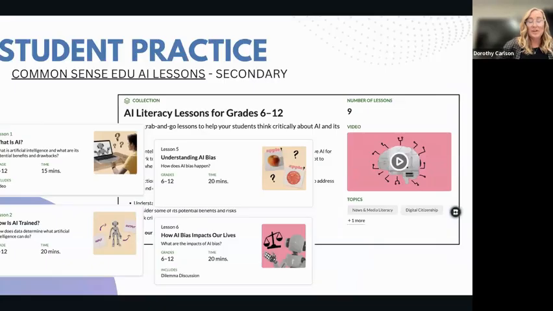If you choose to use Teachable Machine with your students, it's that quick, fun, interactive, am I a dinosaur experience? And then there's follow-up activities to practice their knowledge that they now have about how AI works. These are lessons provided by Common Sense Education. There are 9 lessons that take 15 to 20 minutes. You can do all 9. You can cherry pick what best fits your classroom context, everything from what is AI and how is it trained to understanding the bias and how that bias affects our lives. There's plenty to learn and discuss in these 9 lessons, and they're quick and easy to implement.